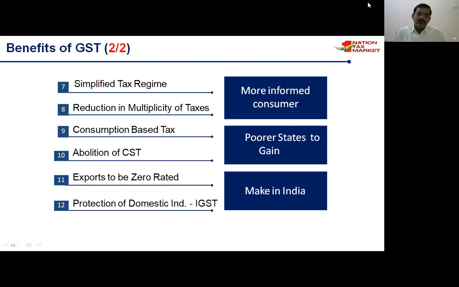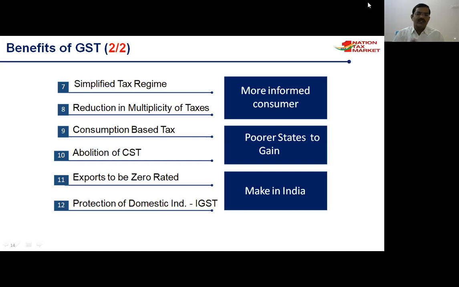Earlier, the manufacturing-strong states, like Maharashtra, Karnataka, Tamil Nadu, were getting more revenue. The poorest states were not getting the revenue. The consumers are there, but still the tax system earlier was a manufacturing based tax. Now it is manufacturing to consumption based tax. This consumption based tax helps the poorer states, which will get more revenue in GST.